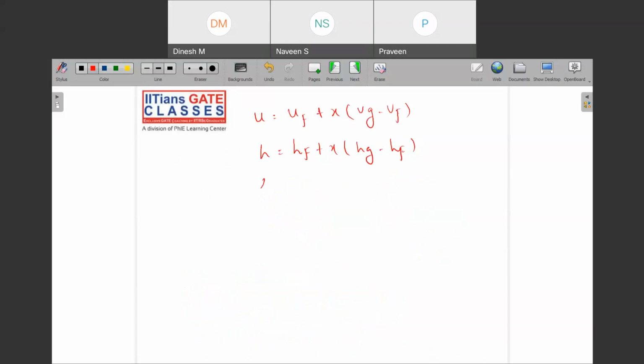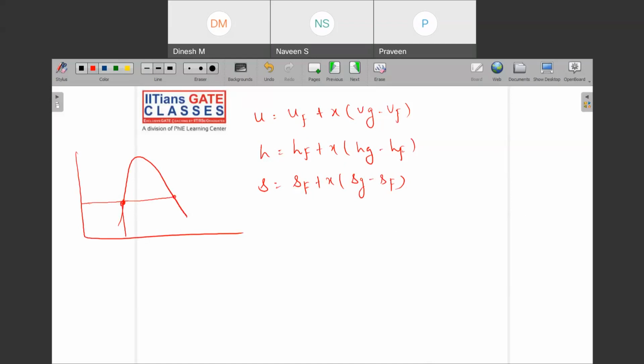Similarly, if I decide to write what is entropy, so this is Sf plus X into Sg minus Sf, and like that. So what are these things? Let us say that if you are given any phase change region and you know the entropy at this point, enthalpy at this point, and internal energy at this point, and you know about the liquid, you know about the gas, or let me use that F fluid.